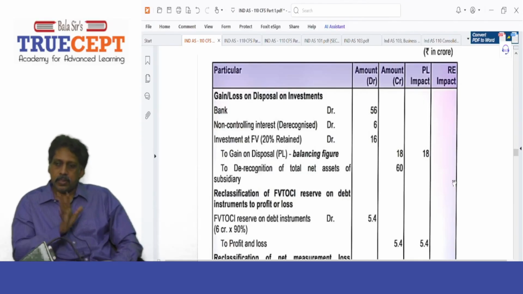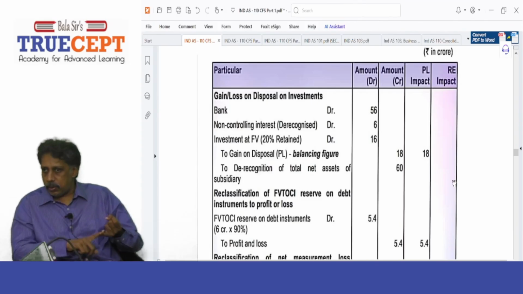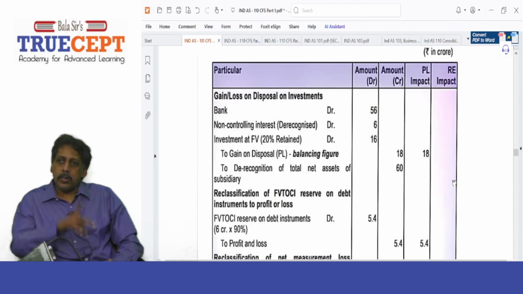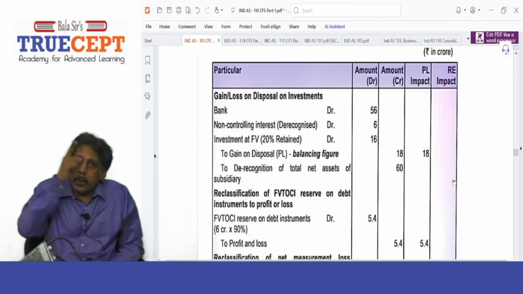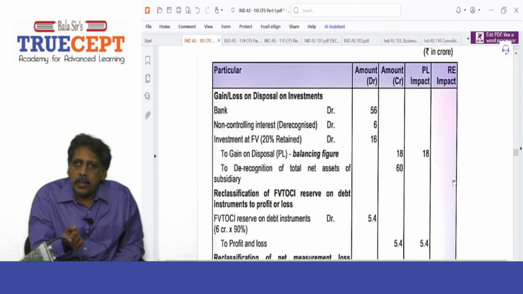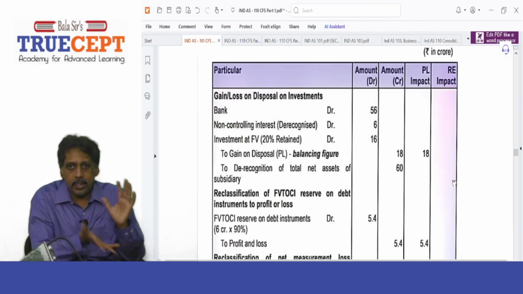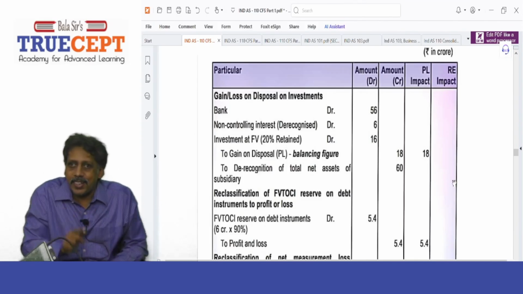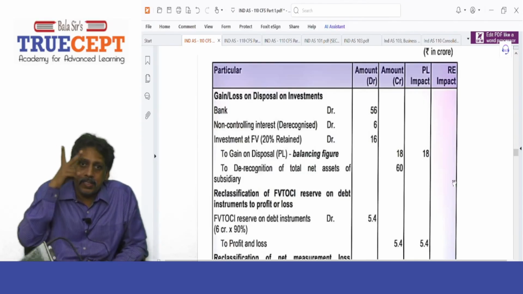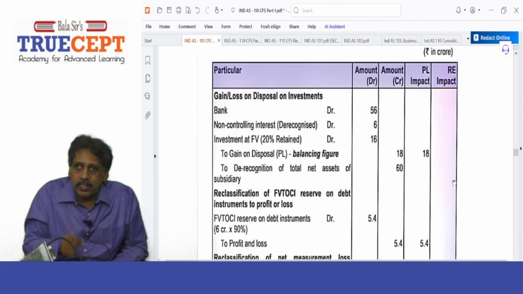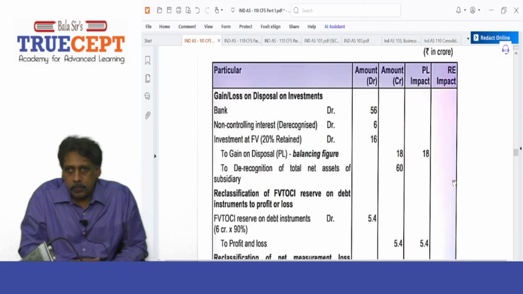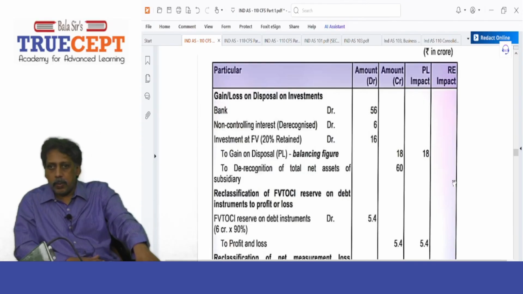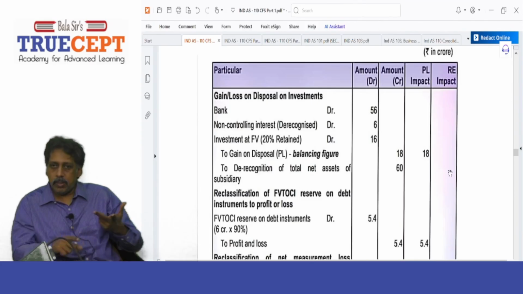Debit bank for 56. So bank account debit rupees 56 crores, no doubt. Then non-controlling interest. They haven't given the NCI amount directly. I know it's 10% of 60. Remember, yesterday we discussed 20% of 384 is 77, the 20% NCI on the net assets. But this will work only when NCI is measured at proportionate net assets. How much? 10% of 60 crore net assets. It is 6 crore debit.